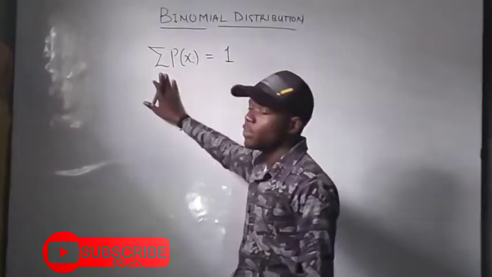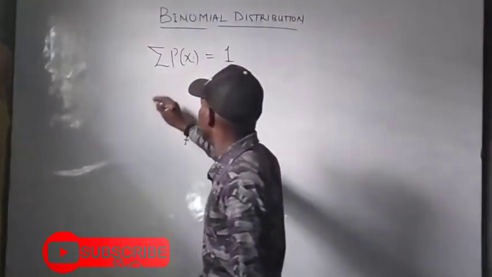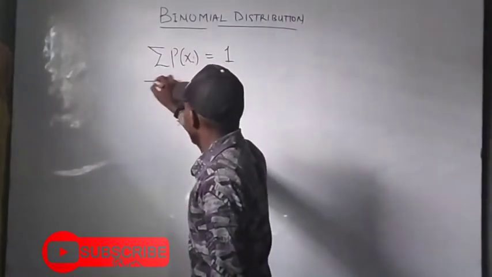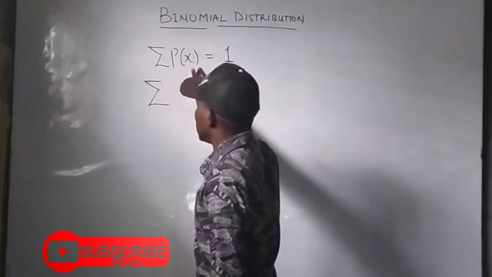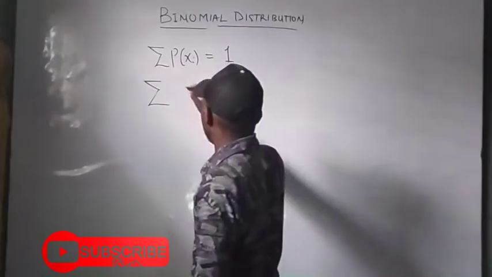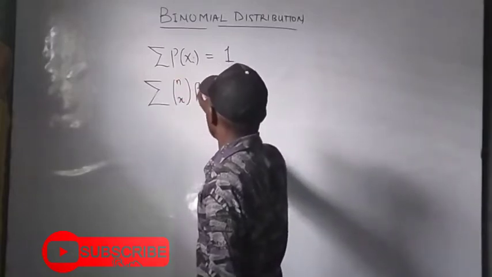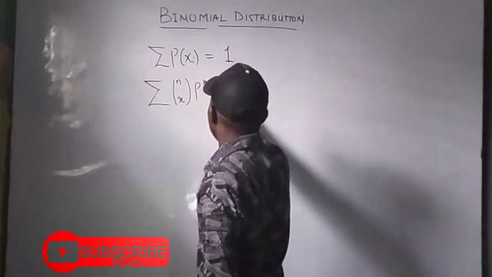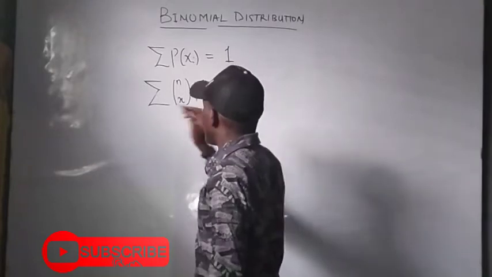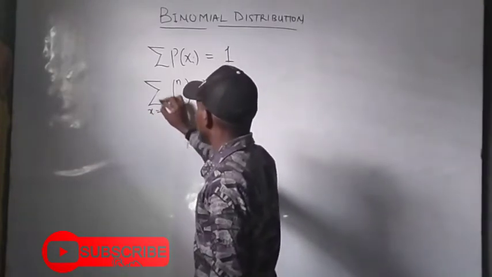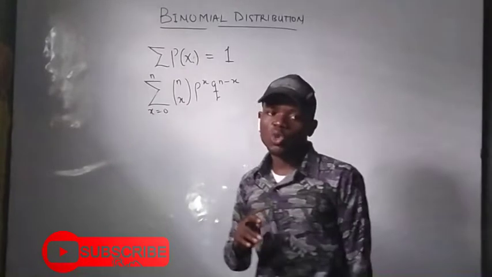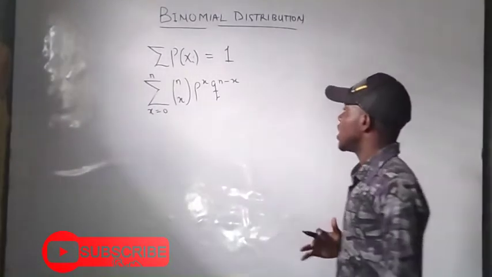So starting from the left hand side of the equation, all I need to say is that the summation of the probability function of my binomial distribution is given as n combination x of p raised to power x, then q raised to power n minus x, with x ranging from 0 all the way to n. So we have to prove this. So what do I do?